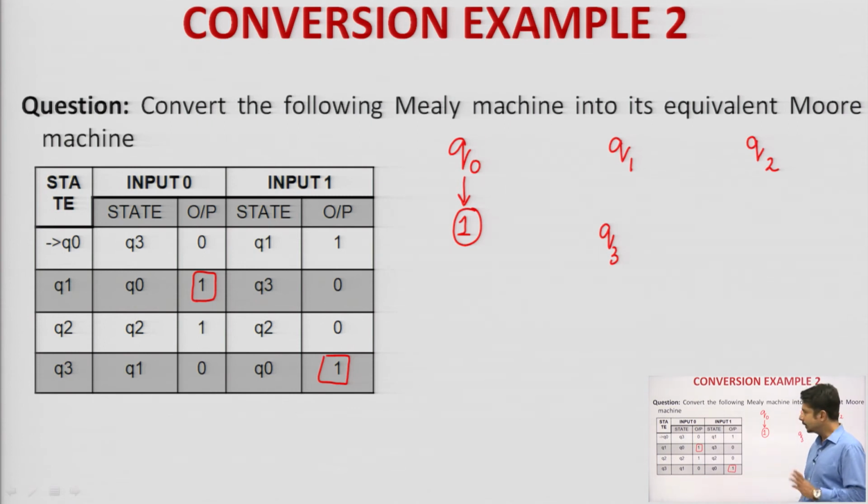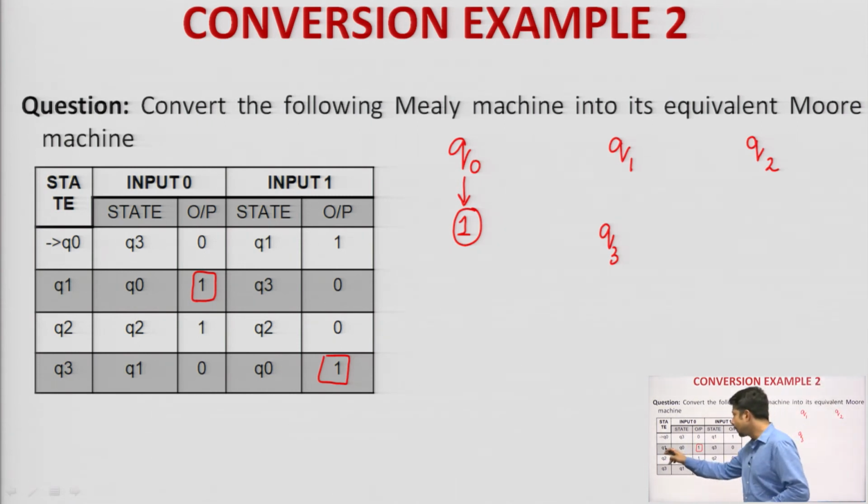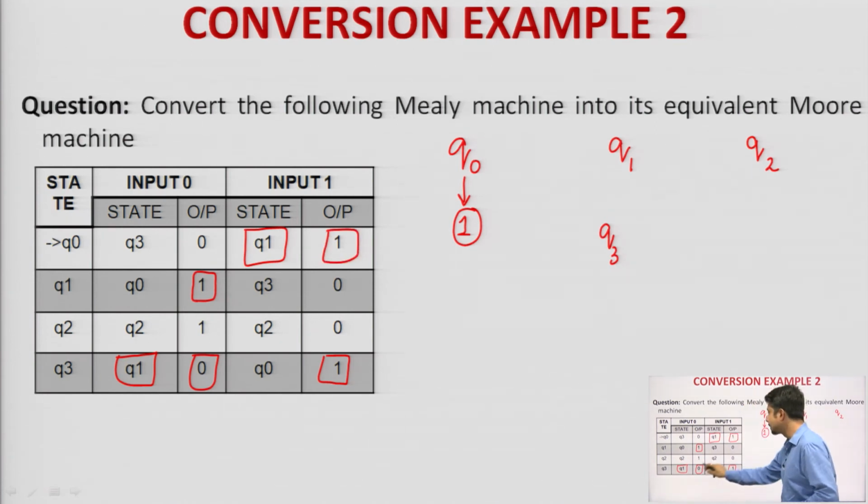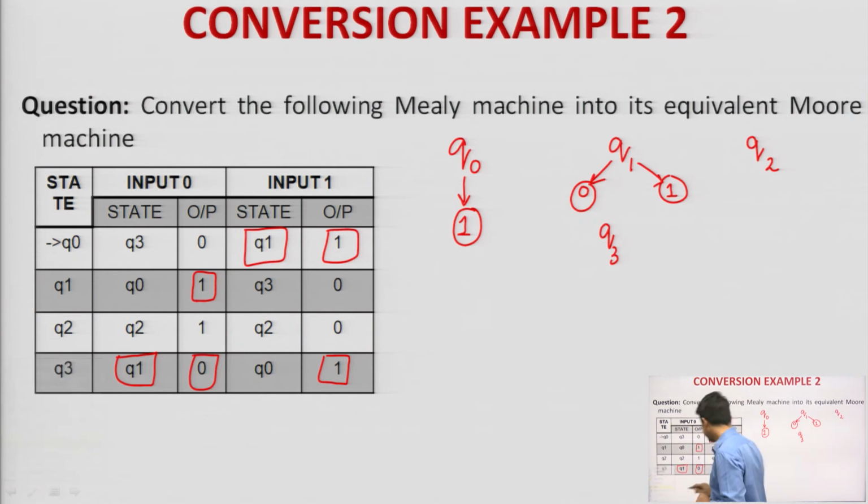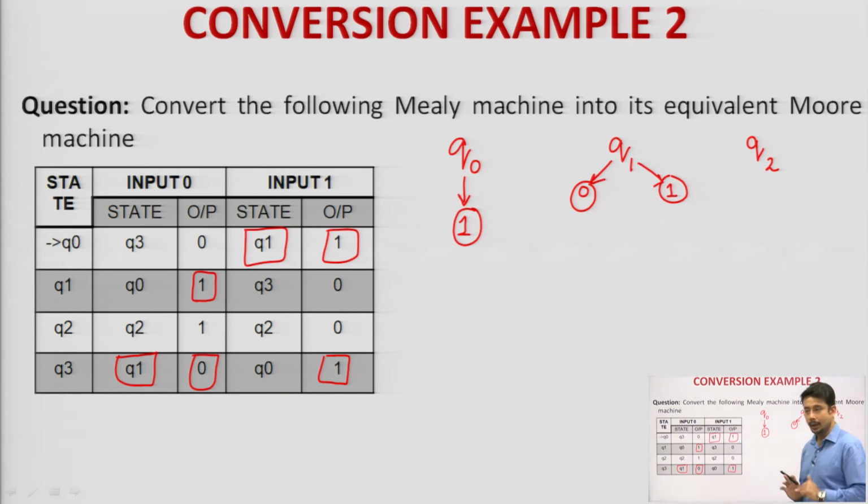Clear? Let me get back to Q1. If we look into Q1, let me check it over here. One Q1 output is 0 and the other Q1 output is 1. So, now we got a particular state which has more than one output. That means Q1 is associated with two outputs, 0 as well as 1. Till here I hope it is clear.